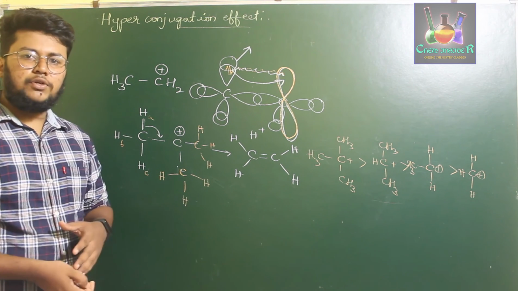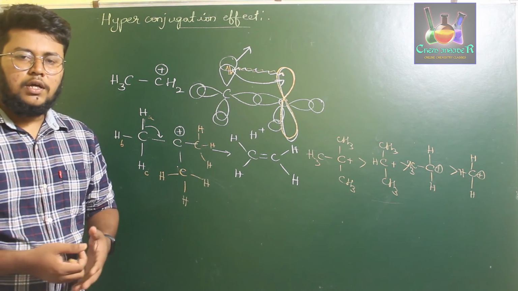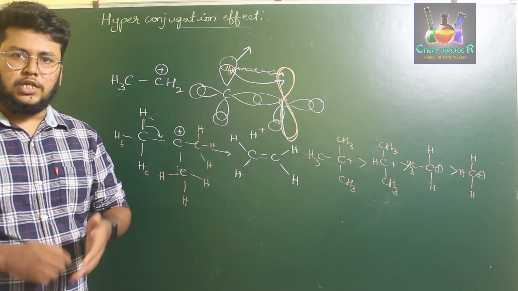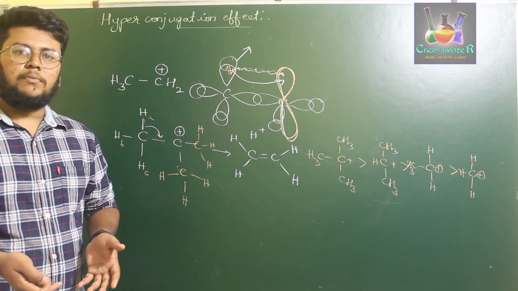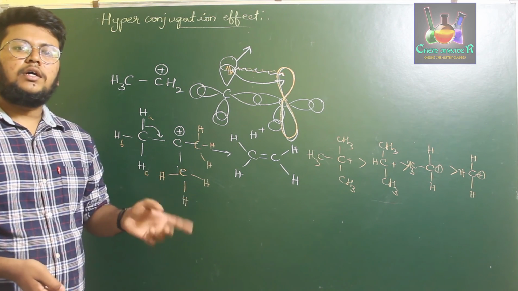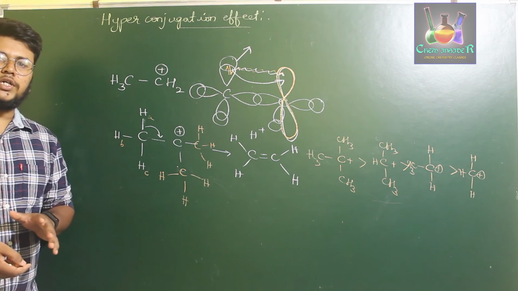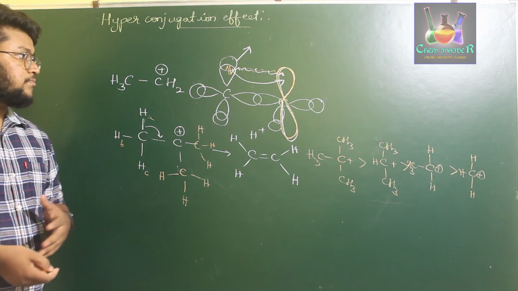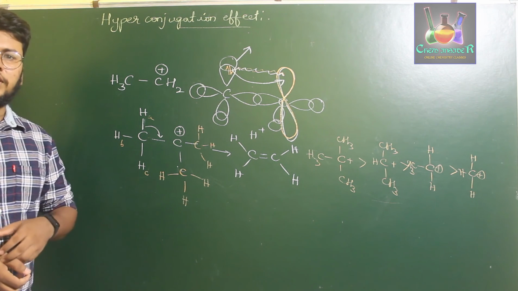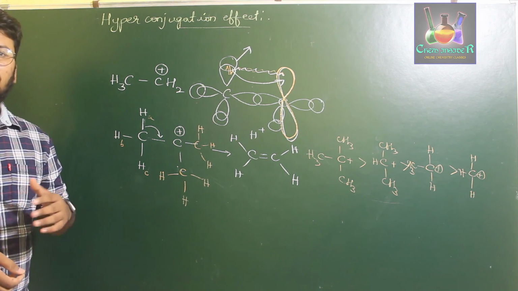Further, this hyperconjugation is also possible in those systems which have double bonds. Okay, if a carbon-carbon double bond is present, like for example, you consider CH2 double bond CH2, there can also be observed a different type of structure where the electrons of a CH orbital might overlap with the unshared p orbital of the neighboring carbon. So, this particular effect is called the hyperconjugation effect, and hyperconjugation effect is said to be a no bond resonance.